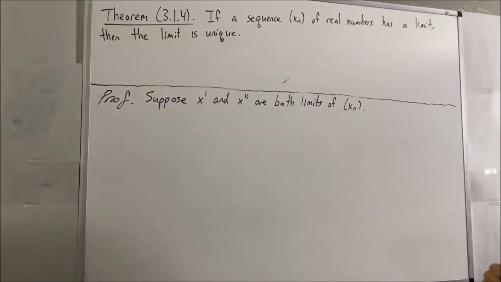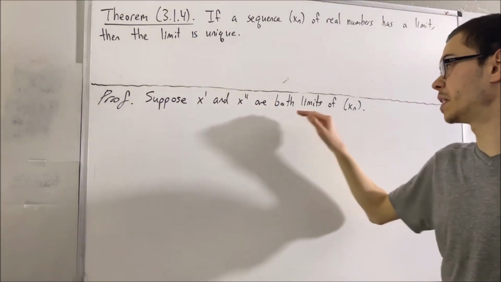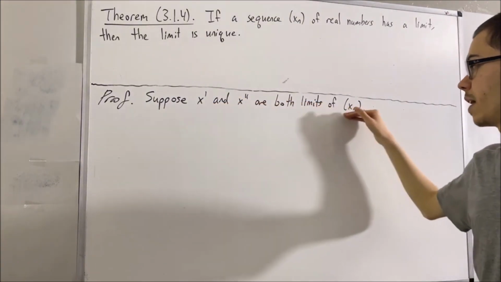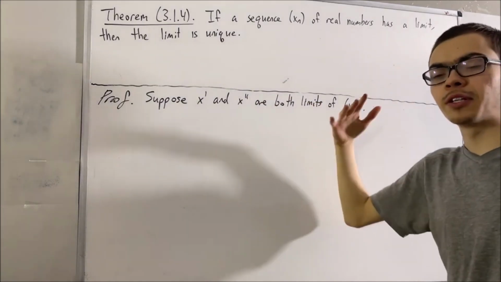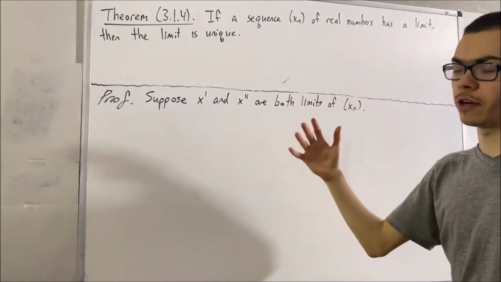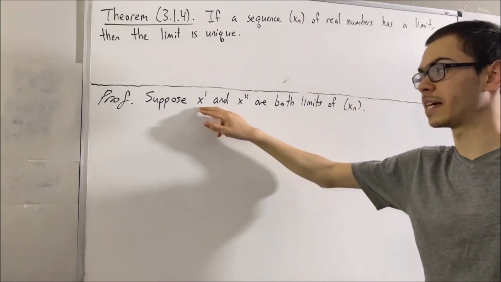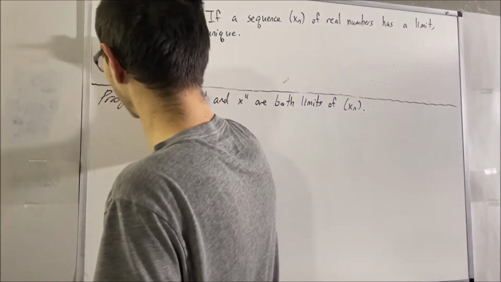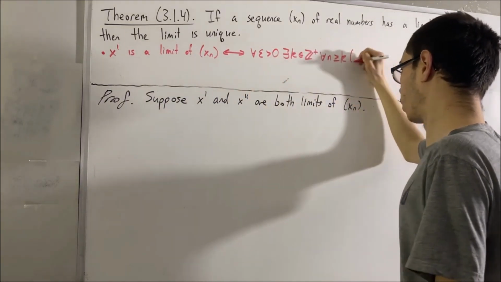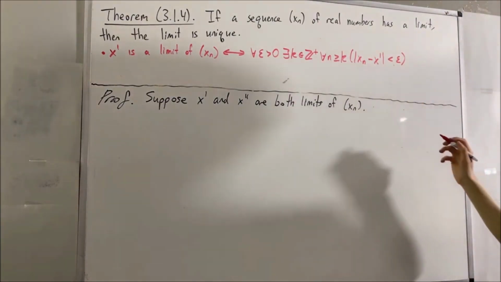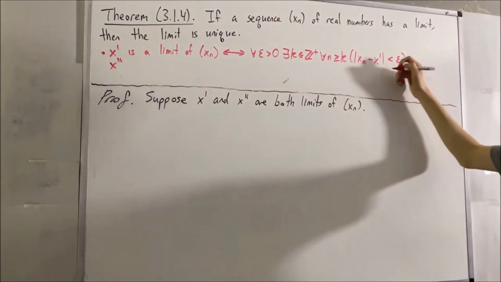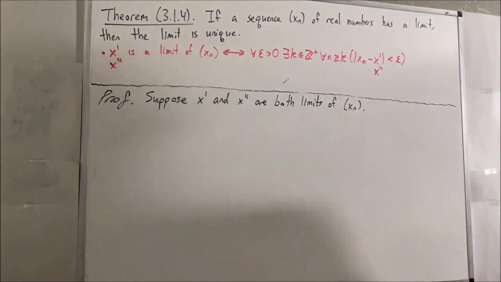Okay, now first of all, what does it mean for x prime and x prime prime to be limits of xn? Well, if you recall, for x prime to be a limit of xn, what that means is, for every epsilon greater than 0, there exists a positive integer k, such that for all n greater than or equal to k, the absolute value of xn minus x prime is less than epsilon. And similarly, what does it mean for x prime prime to be a limit of xn? It means exactly the same thing, it's just instead we have x prime prime there.